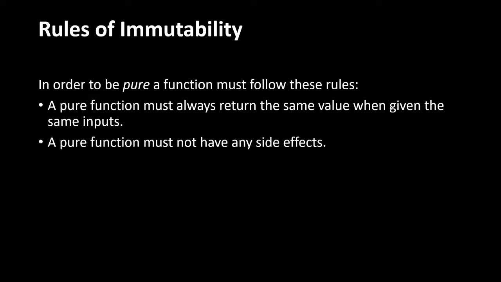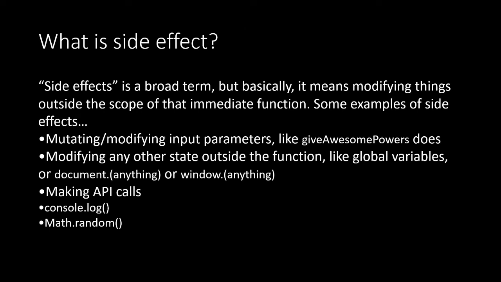First of all, let us understand what a side effect is. Side effect means modifying things outside the scope of that immediate function. We are modifying something which is not included inside our function.